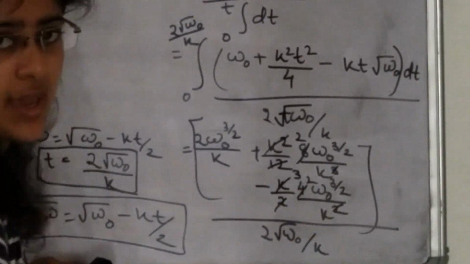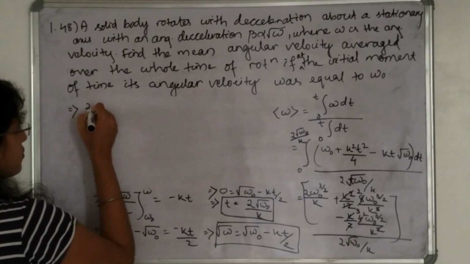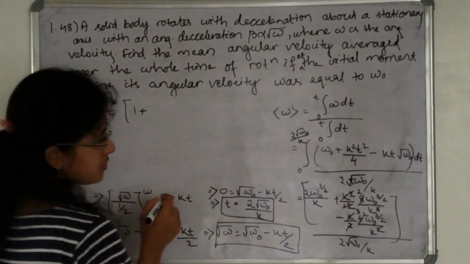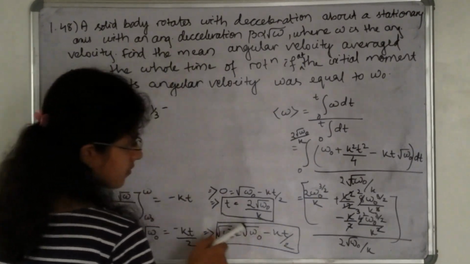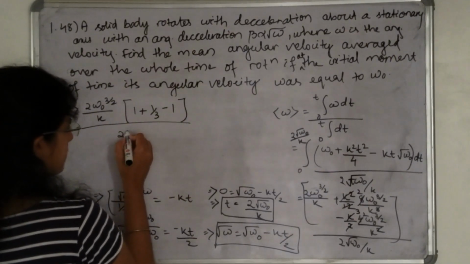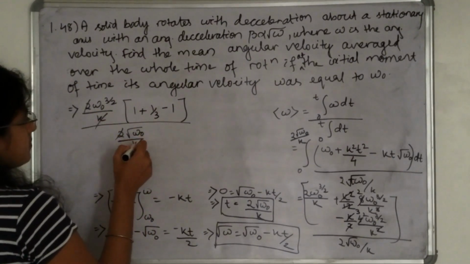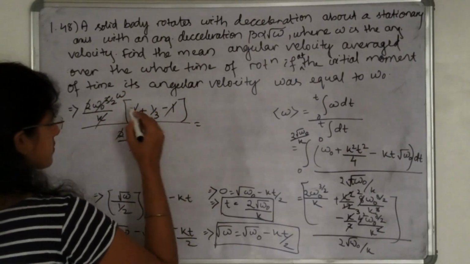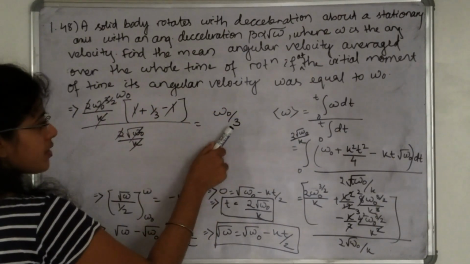Here also k. So if we take 2 omega naught to the power 3 by 2 divided by k outside, 2 omega naught to the power 3 by 2 divided by k, 1 plus this will be 1 by 3 minus this will be 1 divided by... The answer will be omega naught divided by 3.